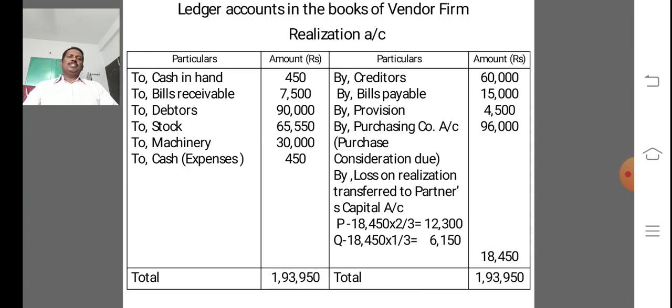And then next, by crediting purchasing company account, that is PC due 96,000.